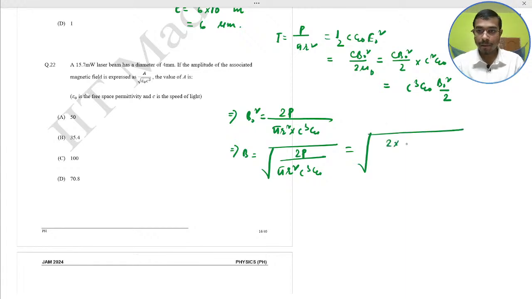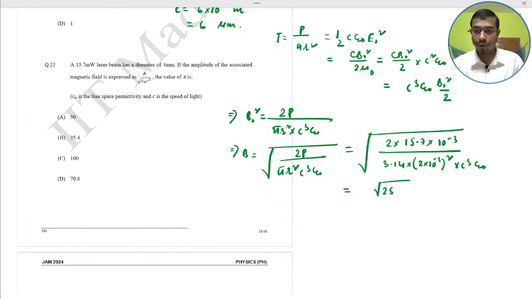15.7 milliwatt means 10 to the power minus 3. Pi means 3.14, into r square means 2 into 10 to the power minus 3 whole square, into c cube epsilon naught. Put this value and you would get root over of 2500 divided by root over of c cube epsilon naught.